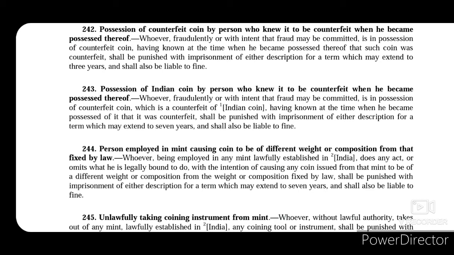Now, section 244 talks about person employed in mint causing coin to be of different weight or composition from that fixed by law.